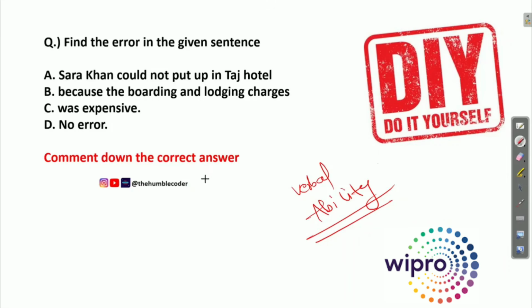Find the error in the given sentence. So there is a sentence, it is a single sentence only, and you have to find out in which part the error is there. So let me read out the options for you. Option A is Sara Khan could not put up in Taj Hotel. Option B is because the boarding and lodging charges. Option C is was expensive, and option D no error, which means that if you feel that this sentence does not have any error, you can simply answer it as D. Otherwise, if you feel that any part of the sentence has any error, you can comment down the option for this answer.